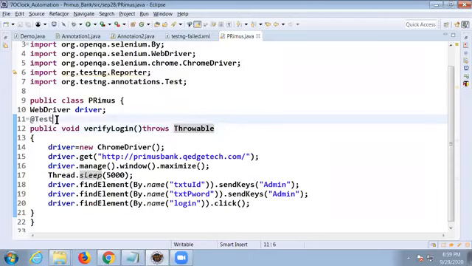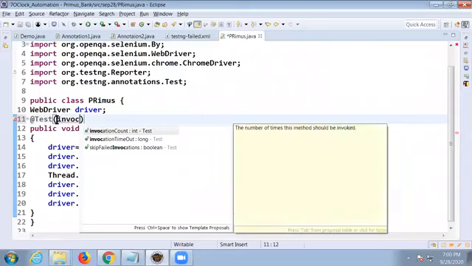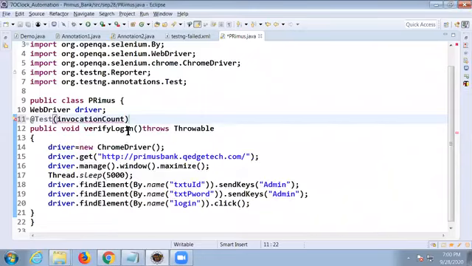So remember, if you want to execute a test case for more than one time, invocationCount, Ctrl+Space, invocationCount is equal to, you tell the number.